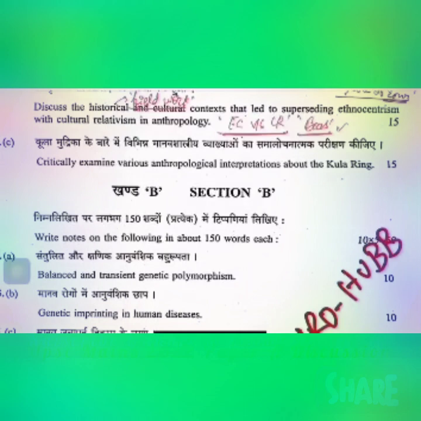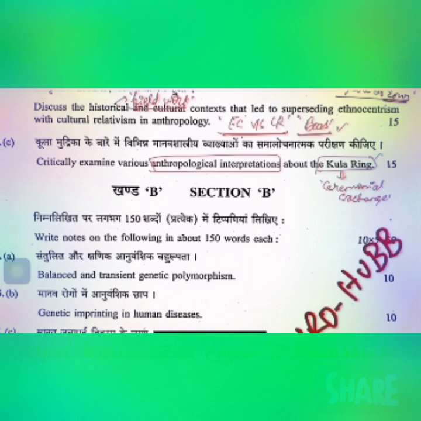anthropological interpretations about the Kula. Now, when you talk about the anthropological interpretations of the Kula, in this particular question we need to talk about the fact that this is nothing but a form of ceremonial exchange, because your Kula exchange and your Uvalaku systems are part of your ceremonial exchange. There might be the exchange of your Mwali and Soulava, that clockwise and anti-clockwise movement we discuss. So that aspect you can talk about with the Kula.